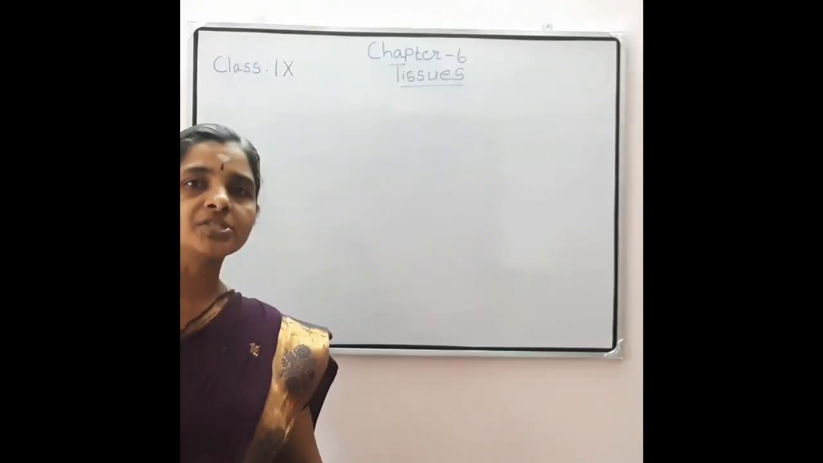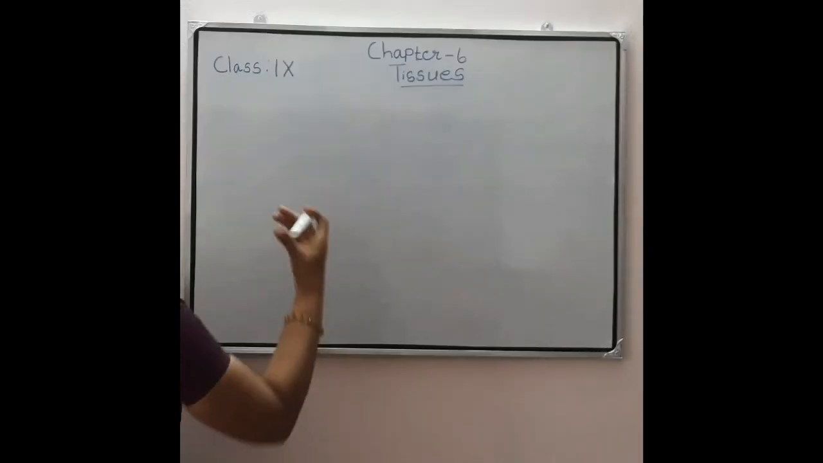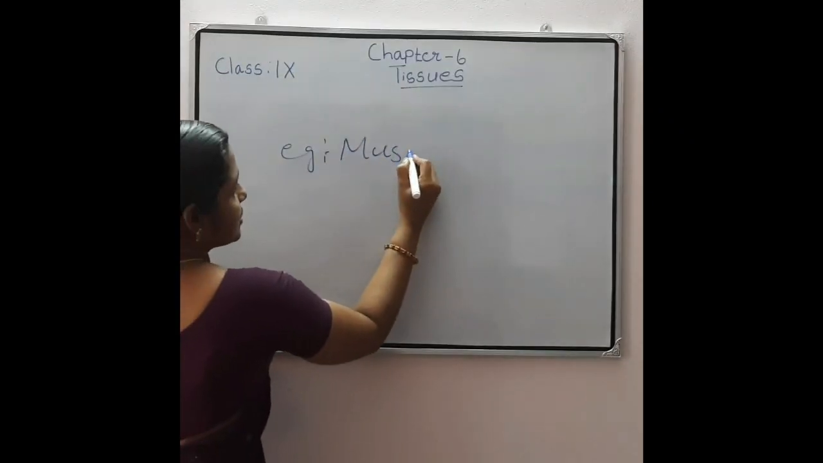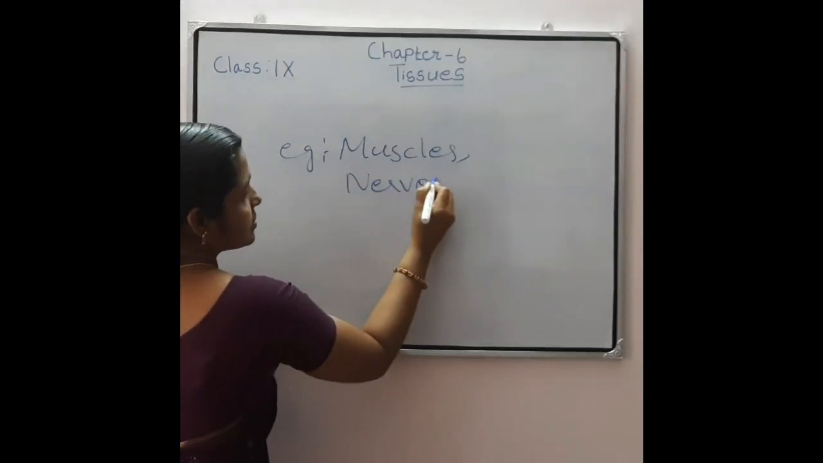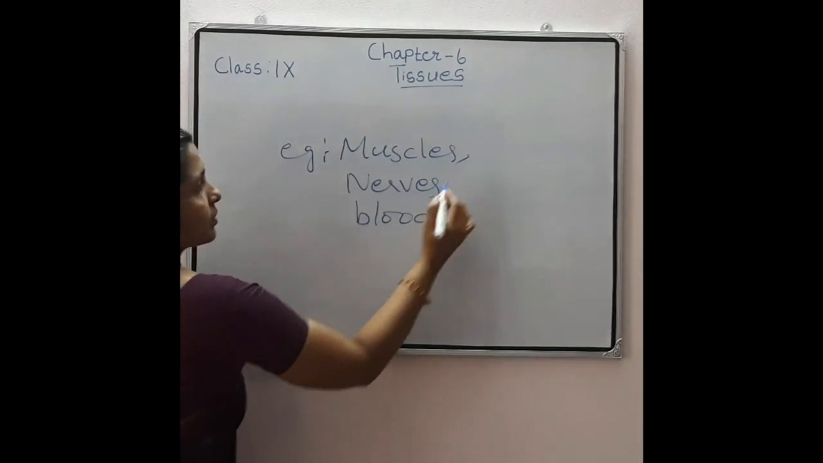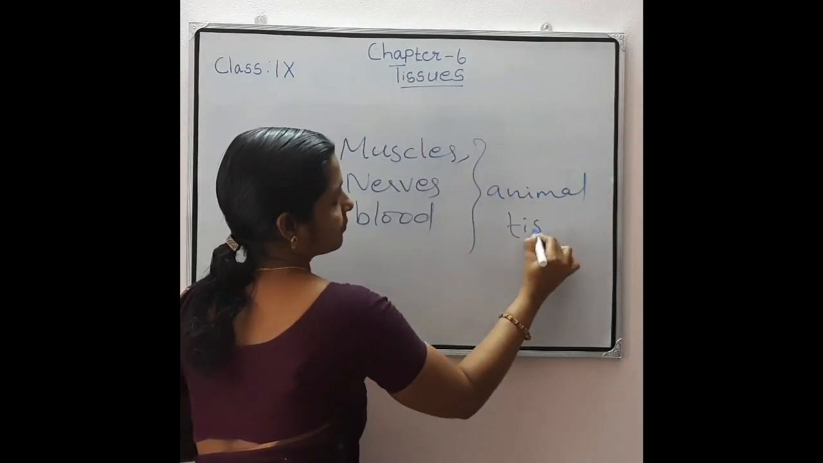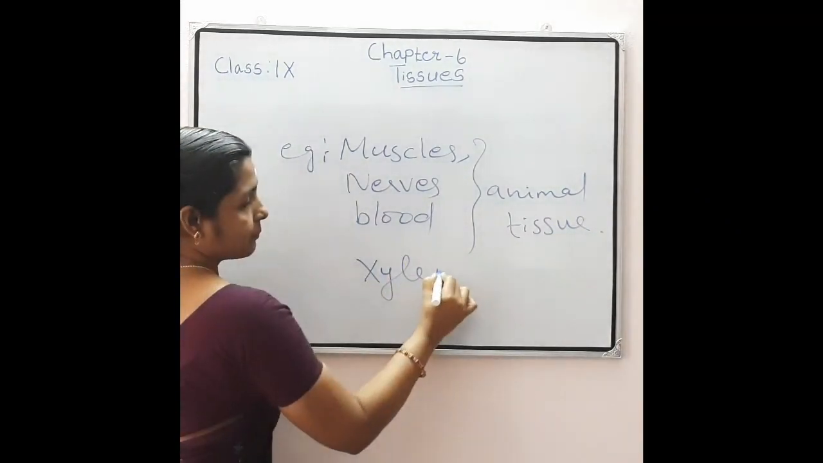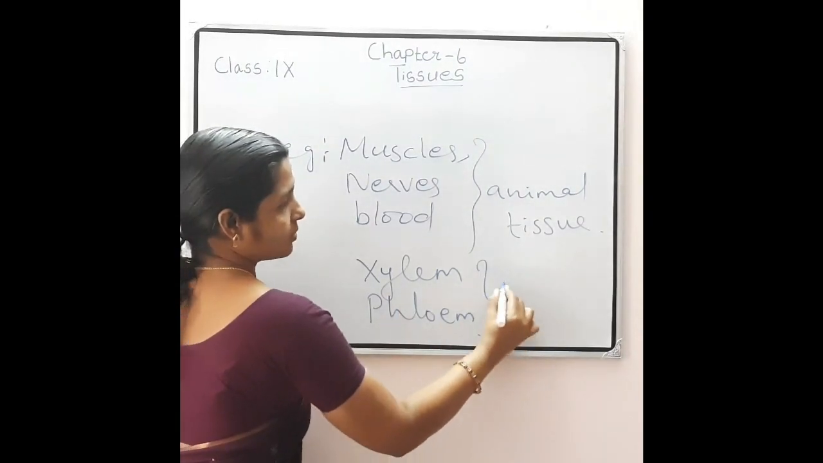Then give examples for tissues. You know that there are animal tissues and plant tissues. Examples for animal tissue: muscular tissue, that is muscles. Then nervous tissue, nerves. Then blood is also a type of tissue. These all are examples for animal tissue. Examples for plant tissue: xylem, then phloem. These are examples for plant tissue.